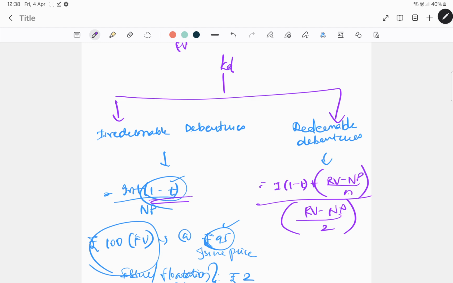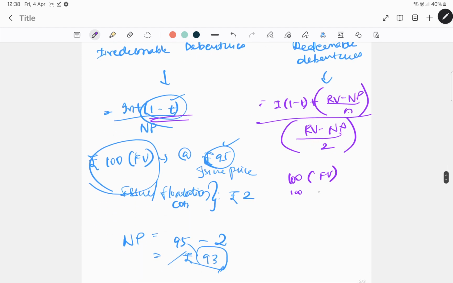So what do you mean by this? For example, this debenture face value is 100. You are issuing the same at par value only, face value, so 100, and then you will be redeeming the same at 105. If you are redeeming the same at 105, then you will have to pay an extra 5 because the issue price is only 100. The redemption value is 105. Let's take for example this debenture is for a term of 5 years.